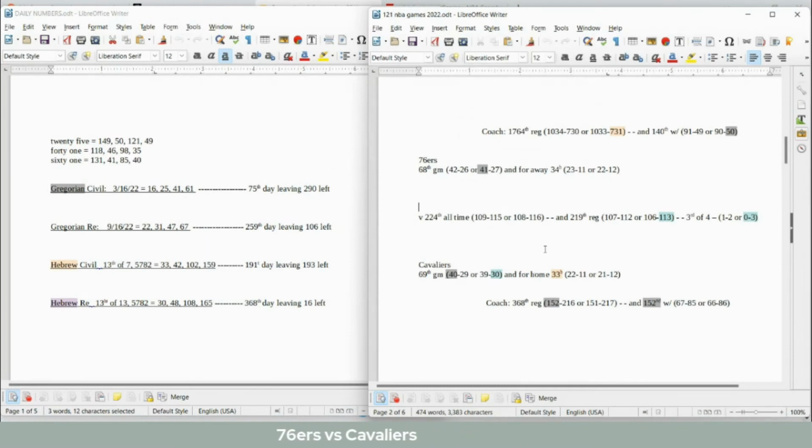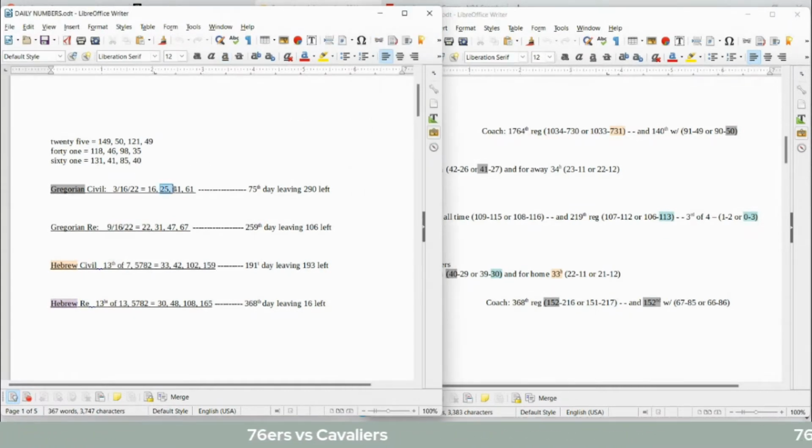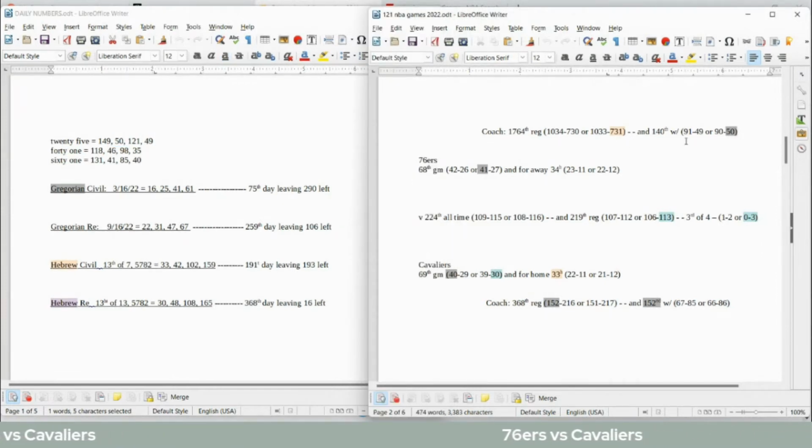Doesn't really do much for me. I mean, today does have a 25 date numerology, 25 sums to 49 and 50. Sixers coach can sit on 49. Instead of getting his 50th loss, he can sit on 49 losses with the win. There's not a whole lot of strength to that, but it is there.